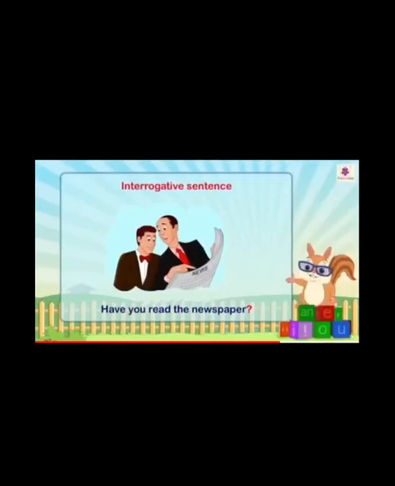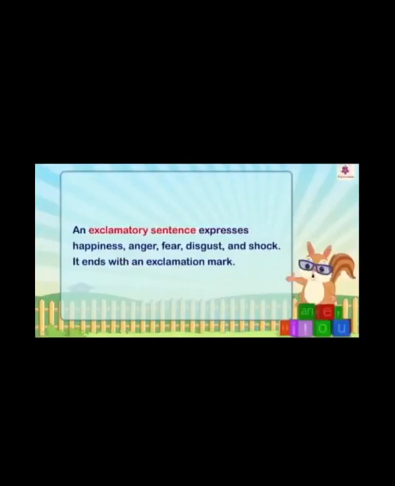Let's see an example. Have you read the newspaper? So at the end there is a question mark. So here the person is asking another person whether he has read the newspaper. You can ask many questions also. Where do you live? Where is your house? How old are you? So all these are question-type sentences. So when a question is asked, that sentence is known as an interrogative sentence. Let's move on to the last one.